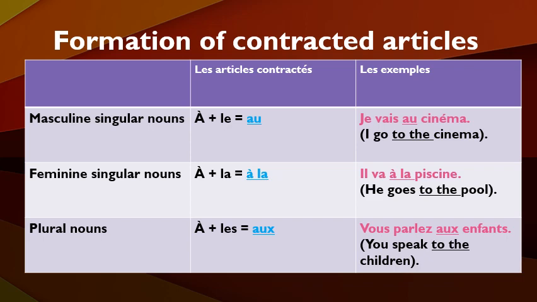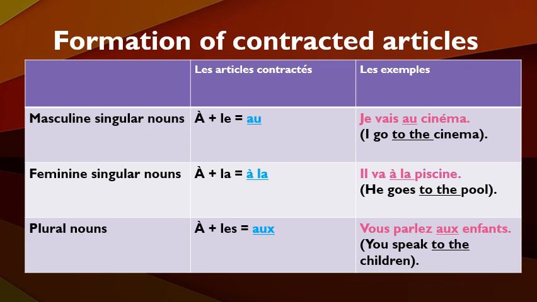Then next, for feminine singular nouns, when we combine the preposition à with the definite article la, the contracted article is à la. Example, il va à la piscine means he goes to the swimming pool. Since piscine is a feminine noun, we use the contracted article à la.